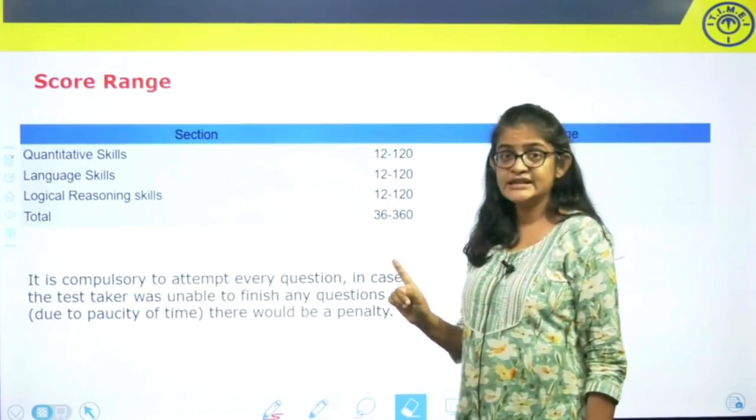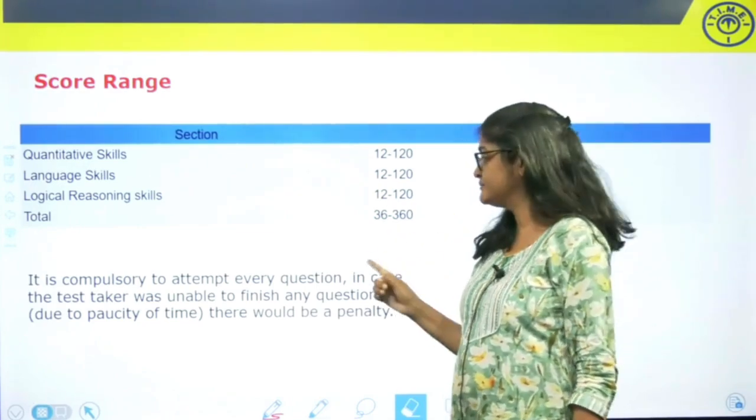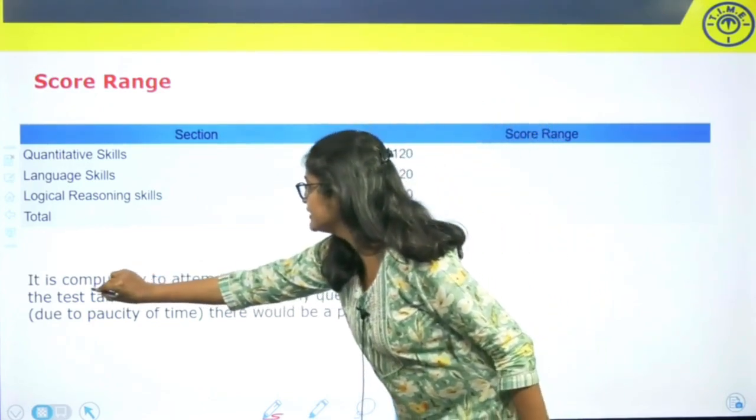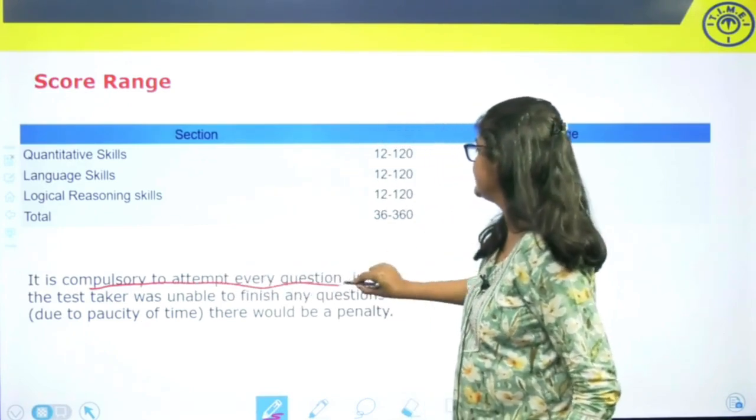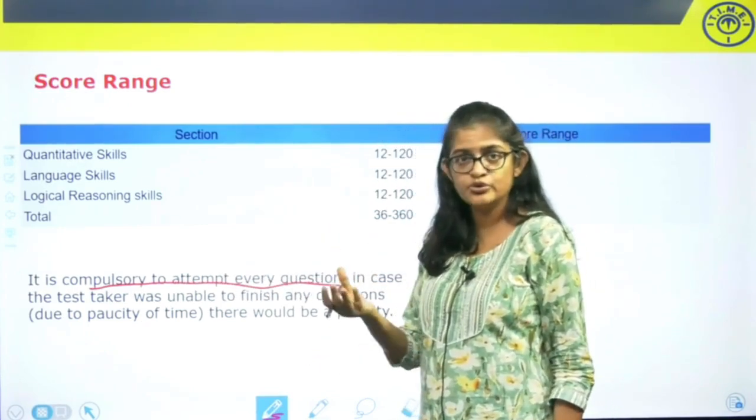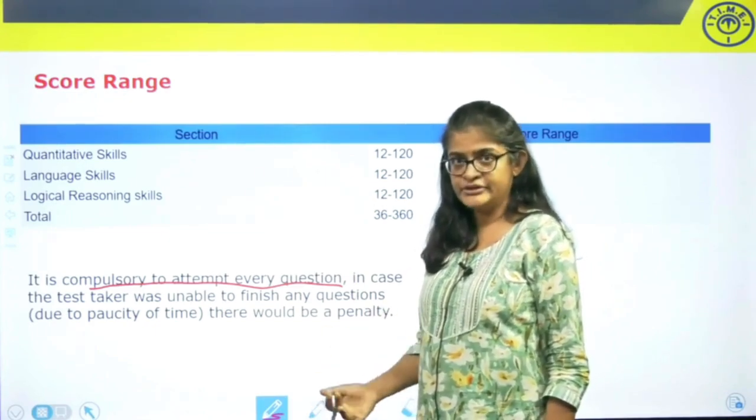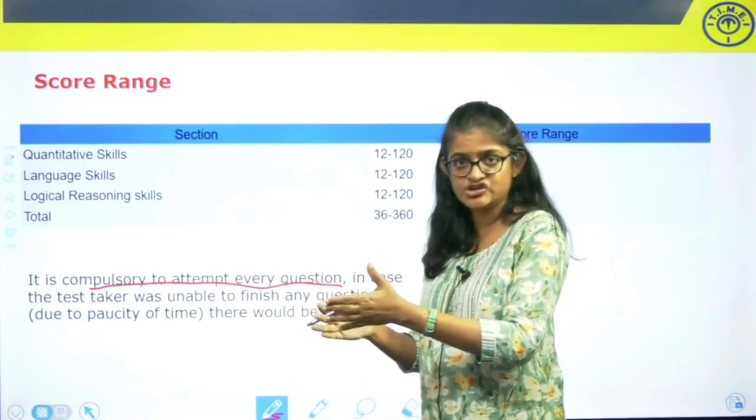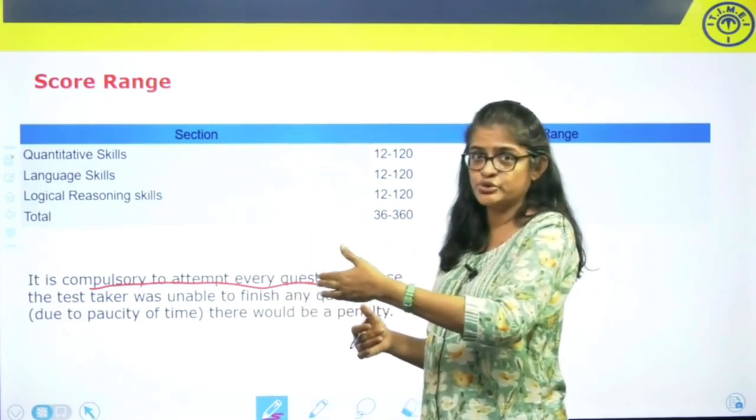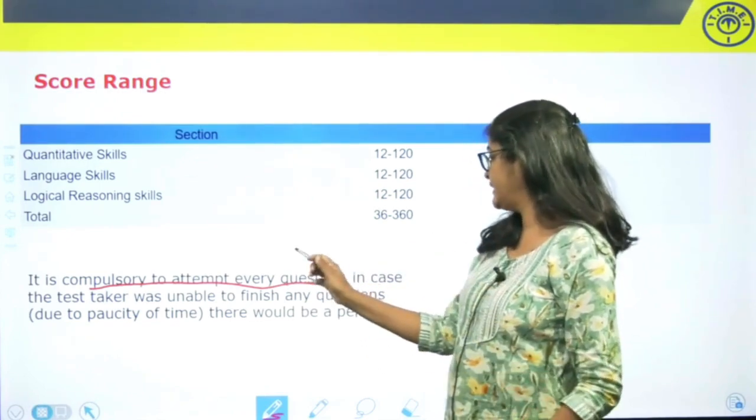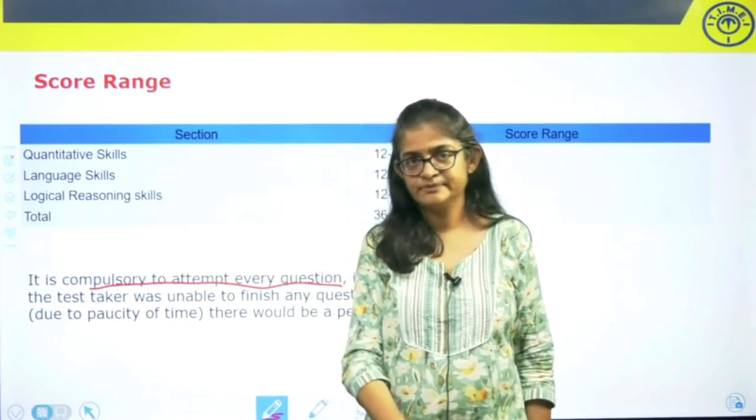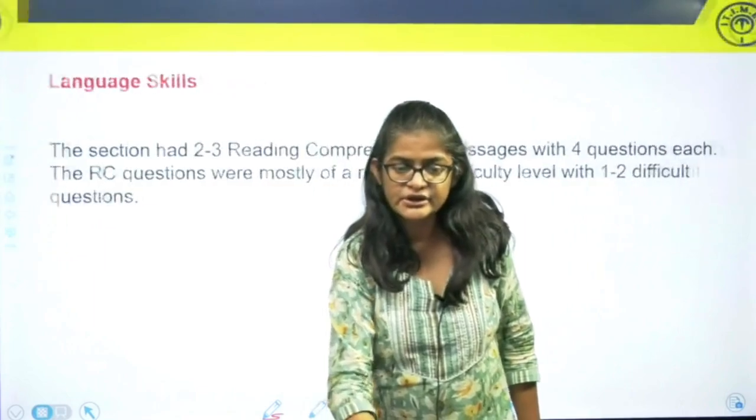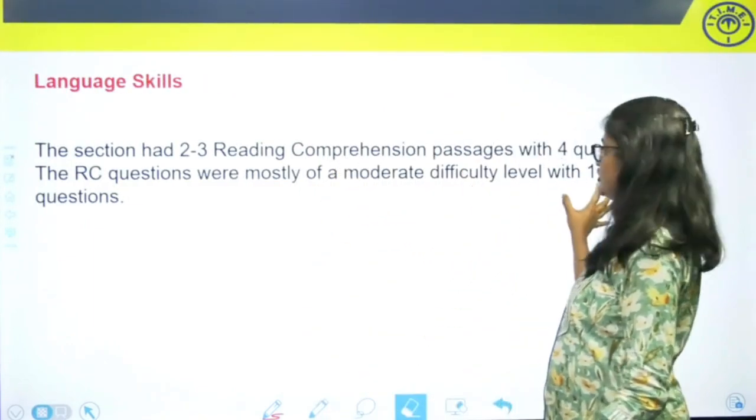Please note that it is compulsory for you to attempt every question because it is a computer adaptive test. Just in case you are not able to attempt a few questions due to paucity of time, that is, by the time you reach the time limit of a particular section, if you have some unattempted questions, you will incur a penalty for these unattempted questions. Now, let us look at each section individually.